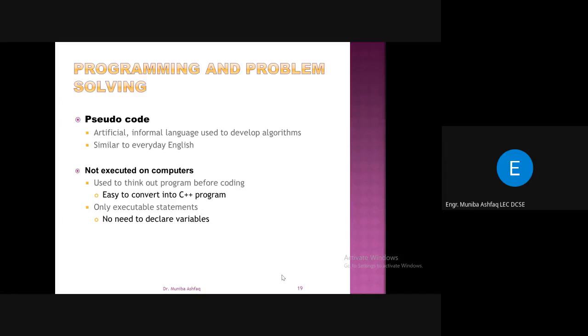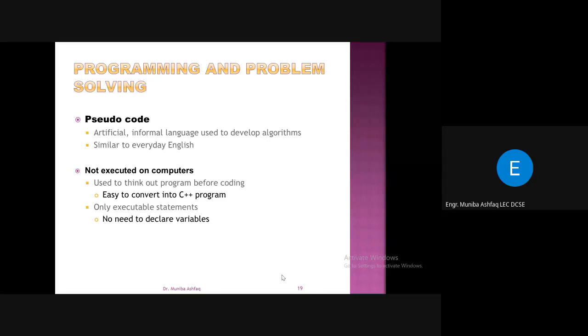You have to write your algorithm in an informal language. So you just have to write the instructions, like everyday English. There are no grammar rules for writing pseudocode, just steps. These are the steps for yourself, not for the computers to get executed. So it's used to think out a program before coding, right? It's just like planning. You have to write some instructions before coding.